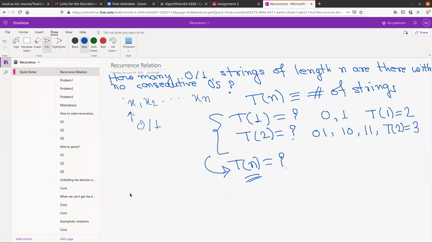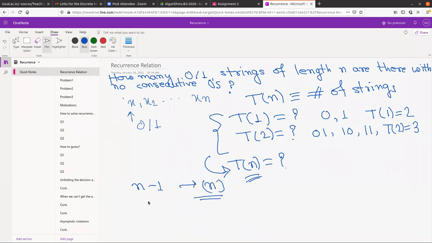Since we are studying recurrence relations, let us see if we can form some recurrence relation. When you were studying induction, you saw the inductive hypothesis: for some n, you assume the result is true, and then use that result to prove it for some bigger n.